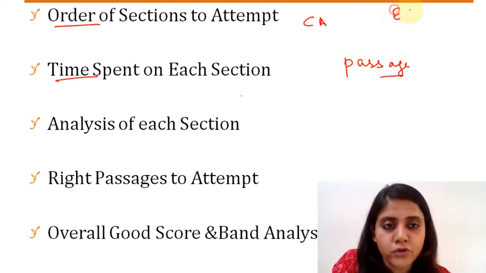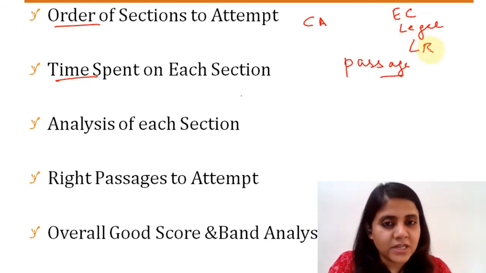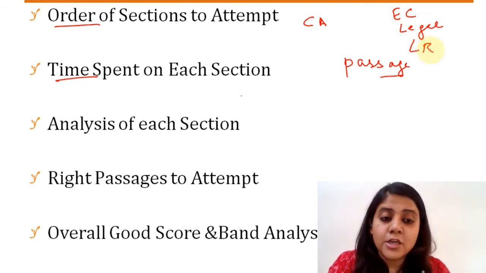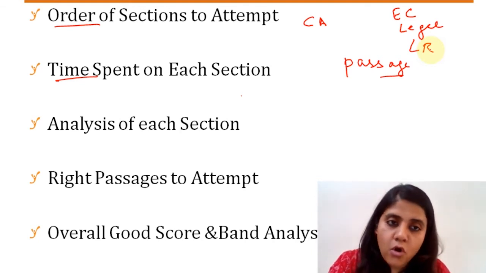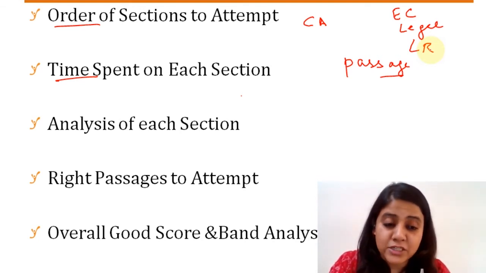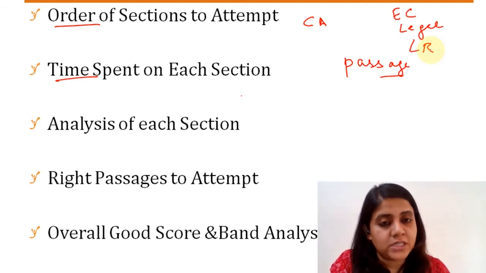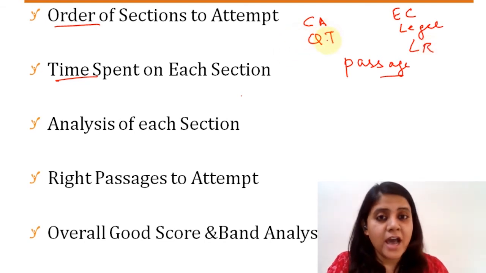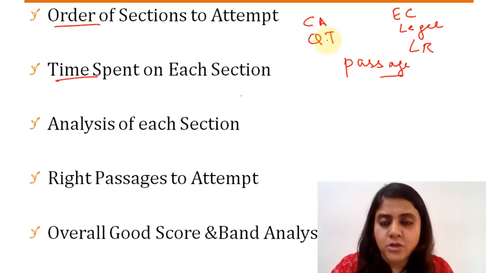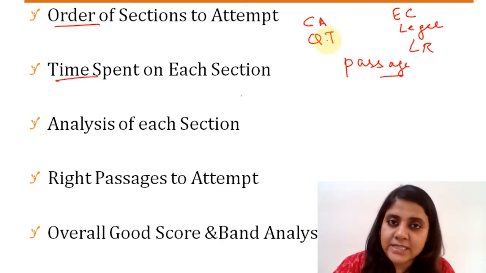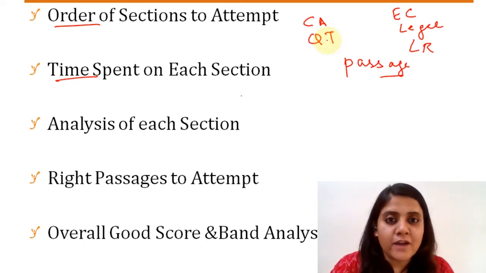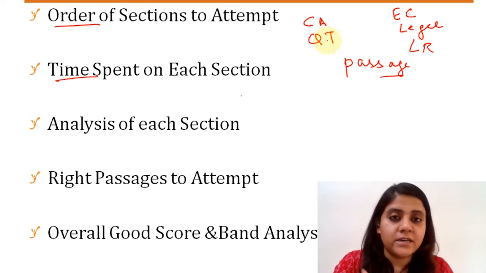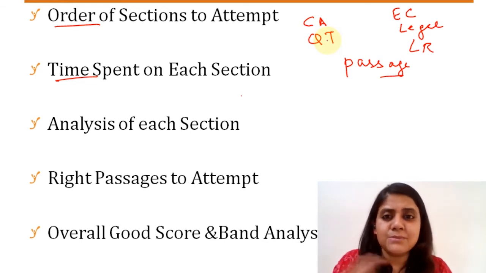Clearly, your English, legal, and logical sections are all passage based sections, as in most of the questions, in fact in legal and English all of the questions, are passage based, right? So these are very passage heavy, very reading heavy sections. Whereas your current affairs and quant, on the other hand, are not really reading heavy in that context. Obviously, yes, you have passages in your current affairs section also, but you don't have to read them as thoroughly as you would read a legal passage or an English passage, right? In current affairs, you always do a skim and scan kind of a thing.